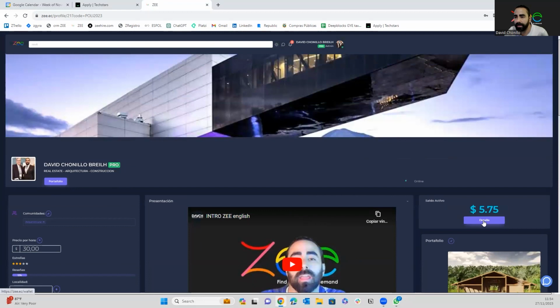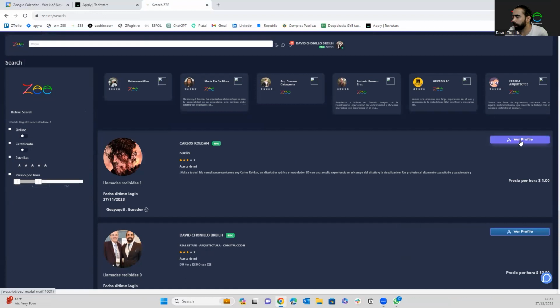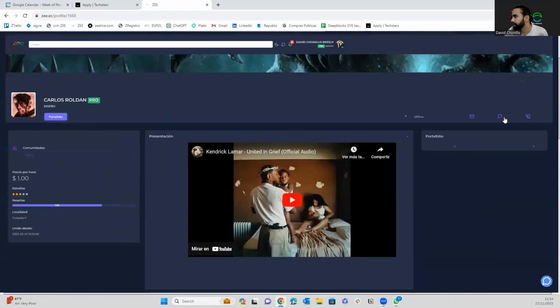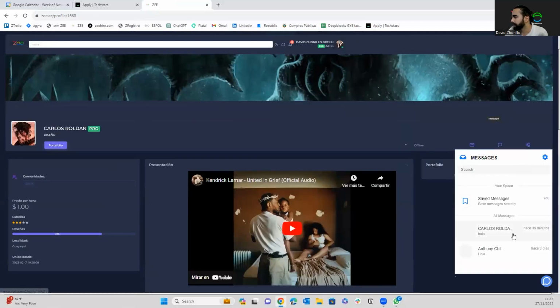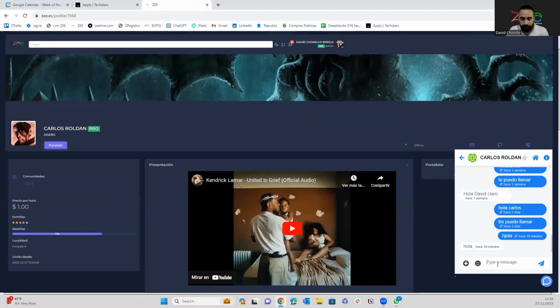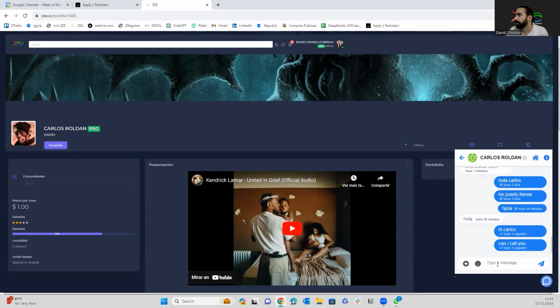And here you have your wallet details, and we're going to check them after the example that I'm going to do right now. So for example, I search Maya, and then Carlos will show up. I go to his profile, and after I validate what he can do, I'm going to text him. Hi, Carlos. Can I call you? And once he answers, we're going to have an online video call.